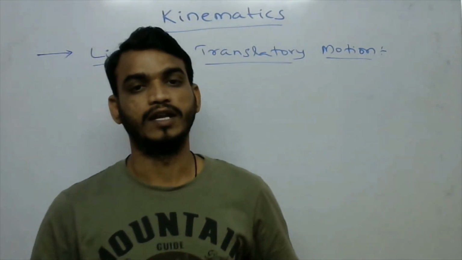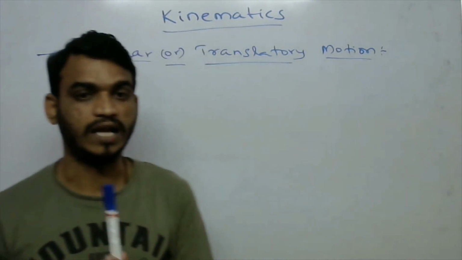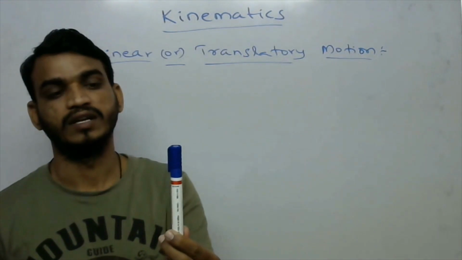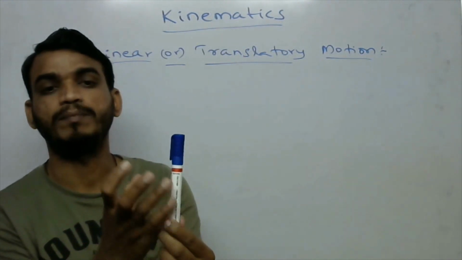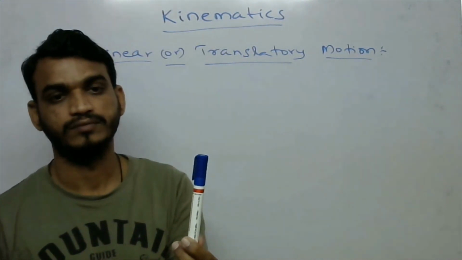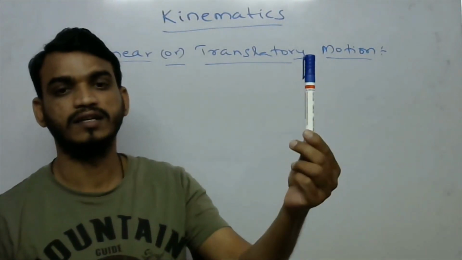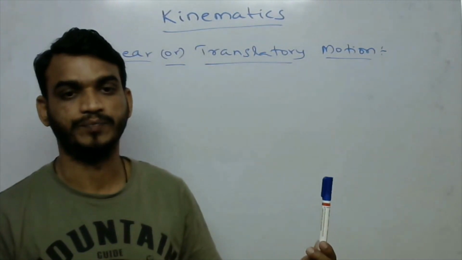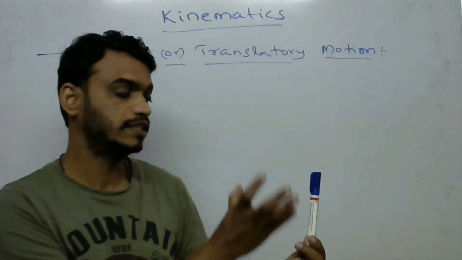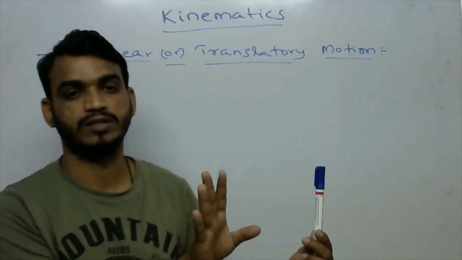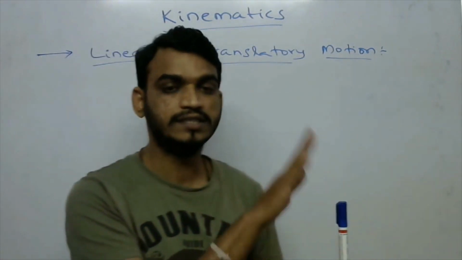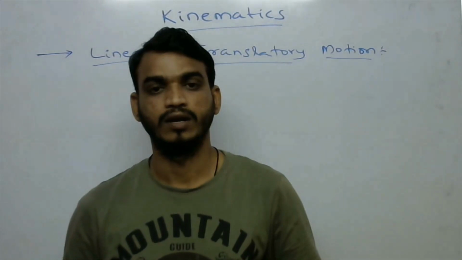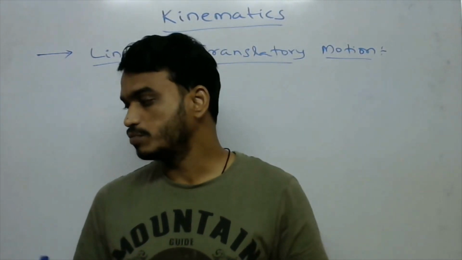In any motion, that means in this translatory motion, wherever it is present, the distance between the particles will not change. So this is called translatory motion. For example, I am taking another object.